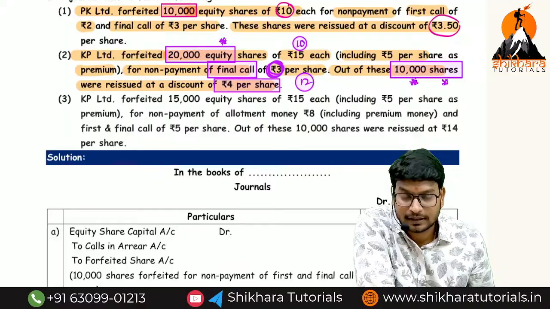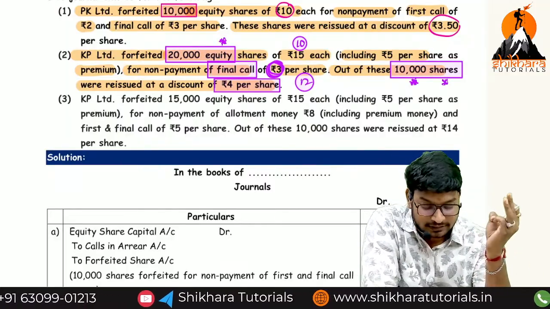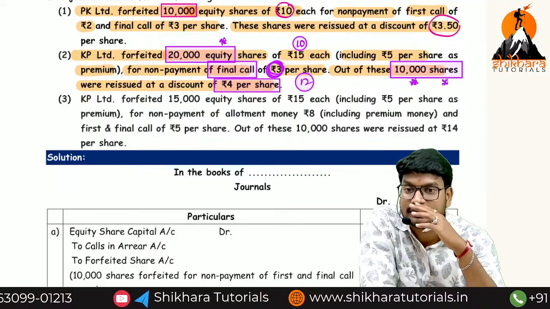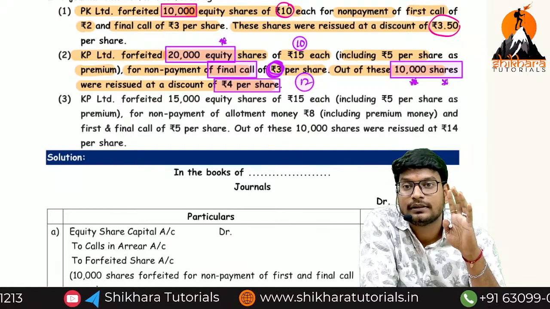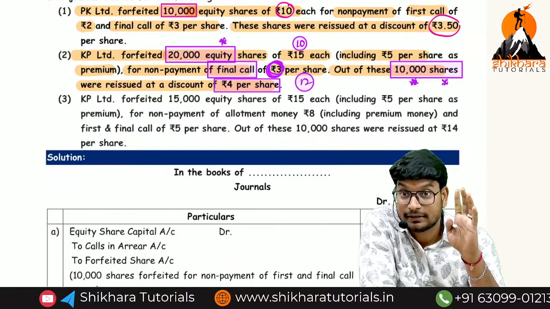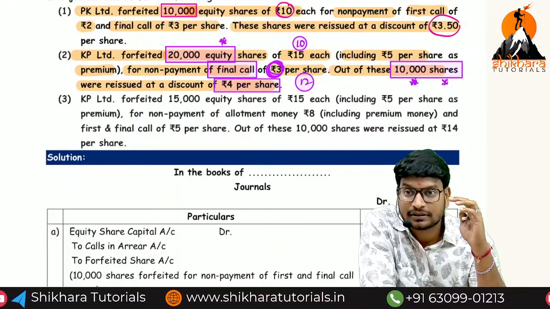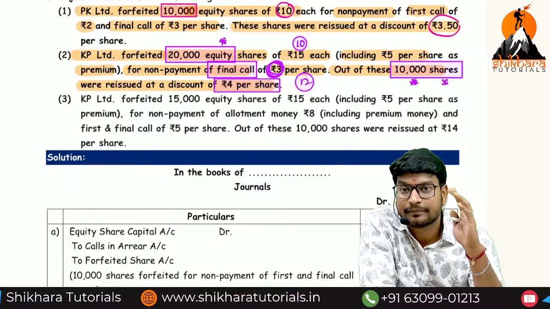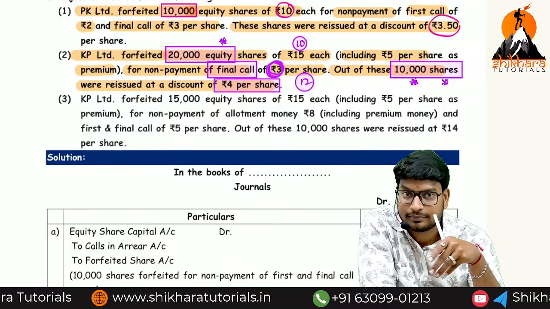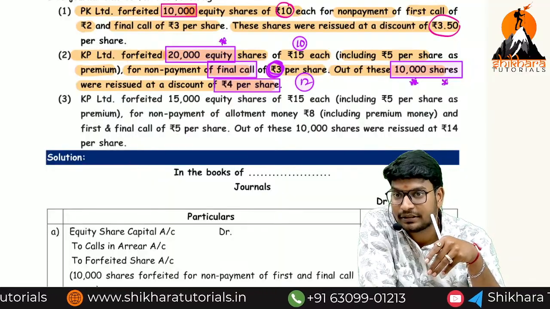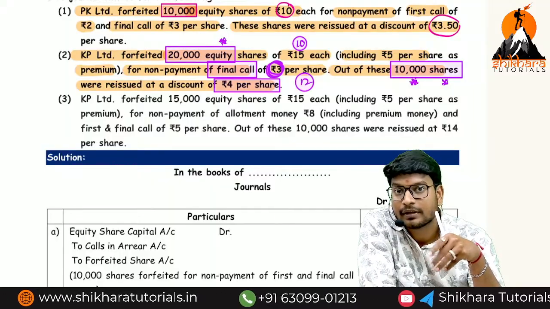Bank account. And next, calls in arrears, how much? 3. So 3 rupees into 20,000, how much, ma? 60,000 is the calls in arrears. Equity share capital, how much? 10 or 15? 10. Equity share capital is only the face value. Okay? 10 into 20,000, 2 lakhs. And next, the premium amount will be available in the securities premium. How much, ma? 5 into 20,000, 1 lakh.